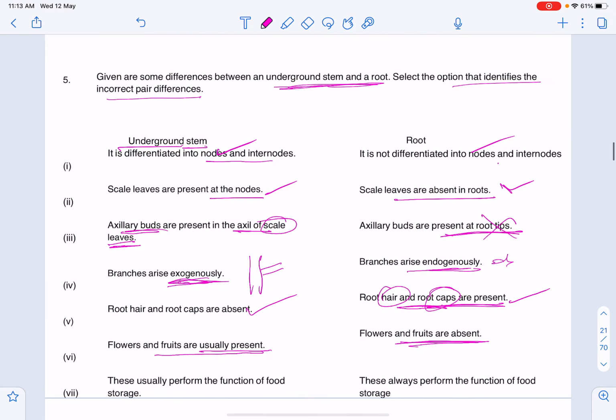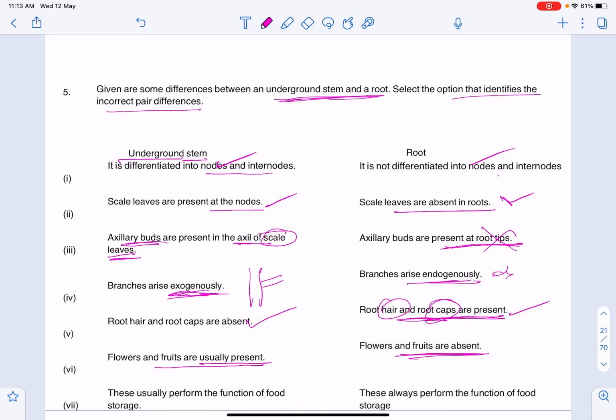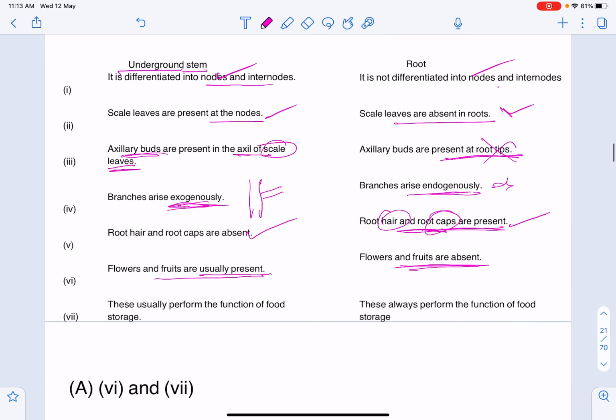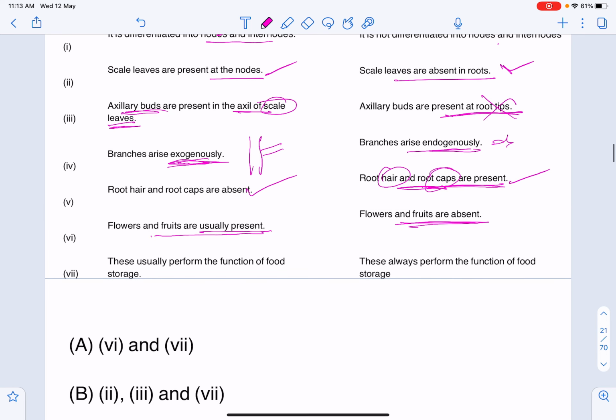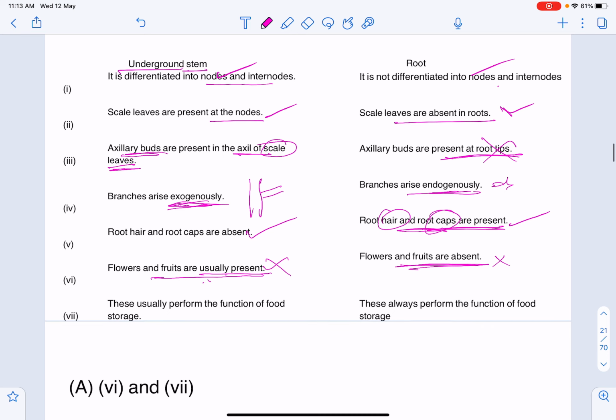So in this case, flowers and fruits are usually present in the underground stem. So below the ground level, flowers and fruits are absent. Above the ground level we can see them, but here we can't. So flowers and fruits are absent, right? So this is wrong.